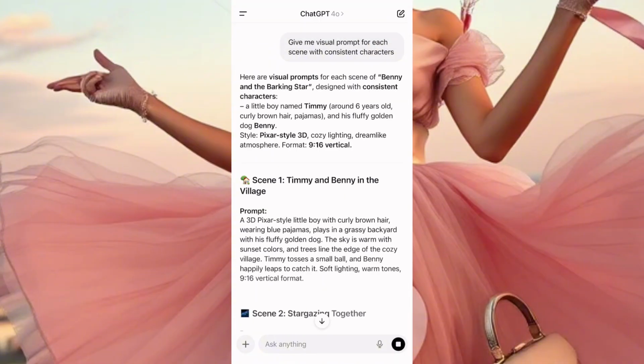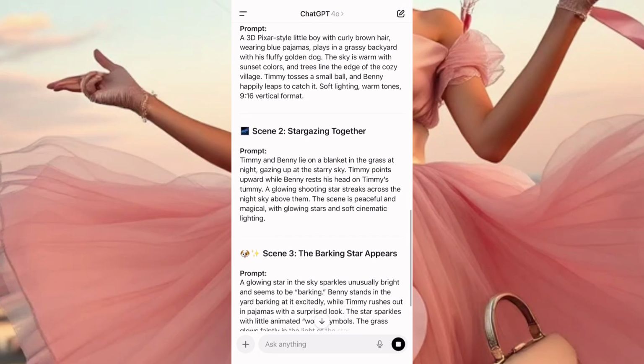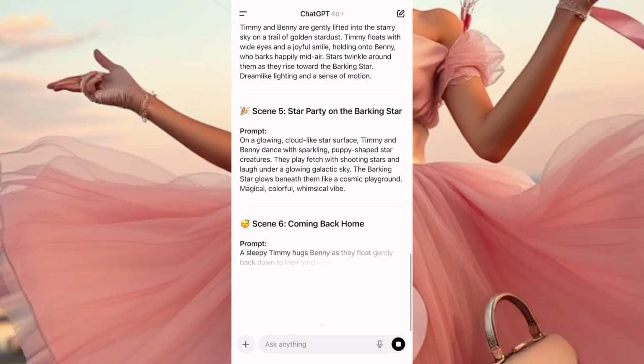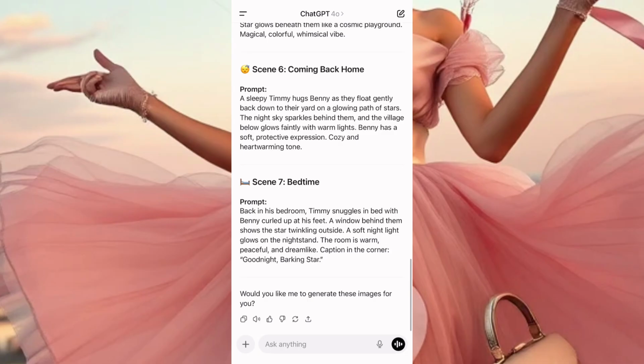Okay? So each scene comes with its own. So this is prompt number 1. This is prompt number 2. This is it for each scene. There you go. So this is what you will be using to create your movie or your story.